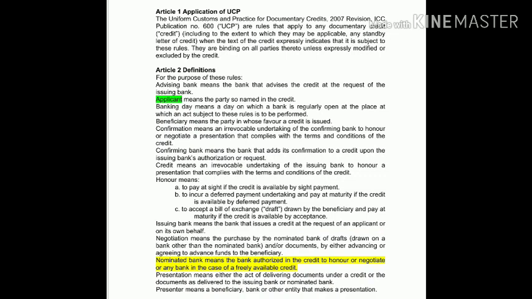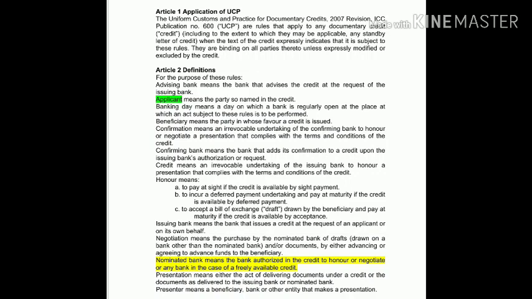So once the issuing bank issues the letter of credit, it is irrevocably undertaking, meaning it is now the liability of the issuing bank to make the payment to the beneficiary's bank upon presentation of credit compliant documents.